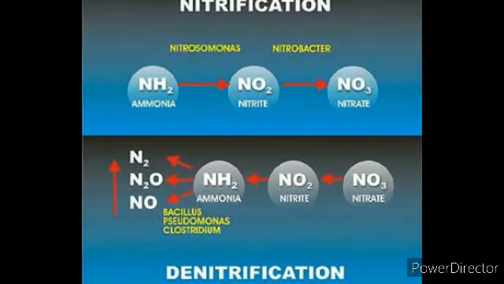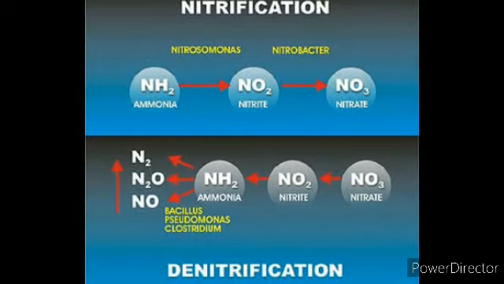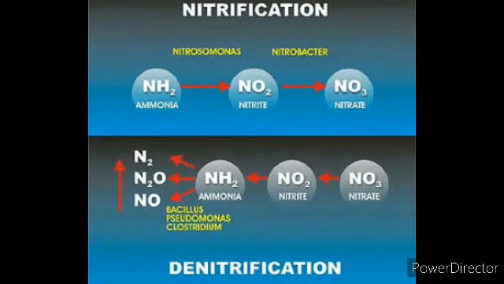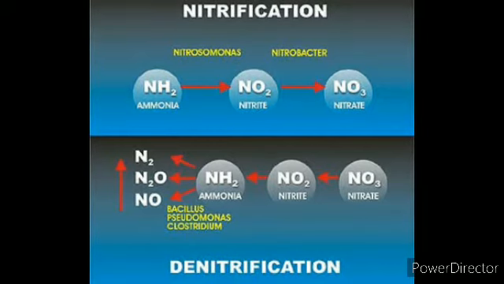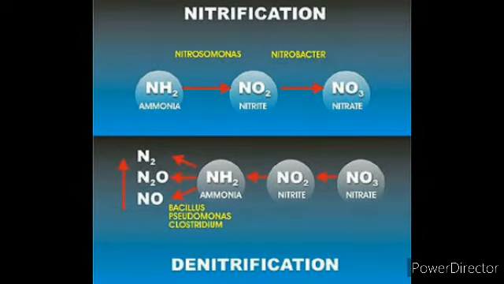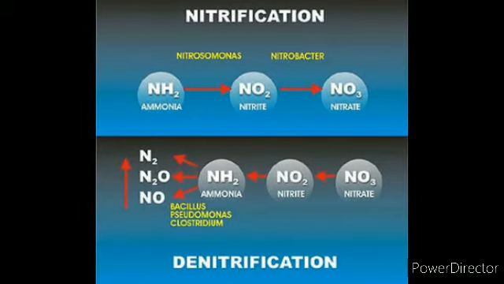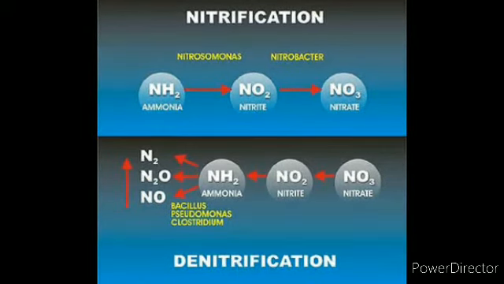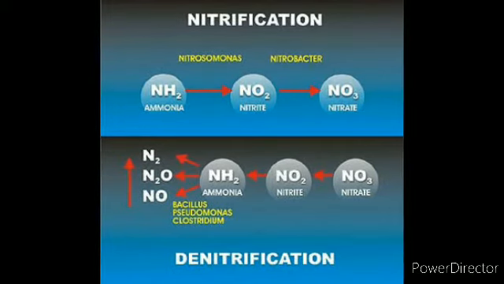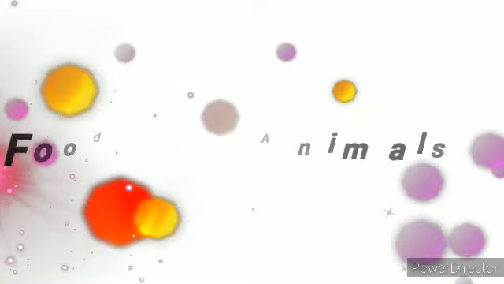These nitrifying bacteria are present in the soil. And on the other hand we have denitrification, which is the last step in the nitrogen cycle. So some of these nitrates are absorbed by the plants, and the rest are converted to free nitrogen gas. The leftover nitrates further convert into nitrogen gas, and that is known as denitrification. And for this process we have denitrifying bacteria. Clear?